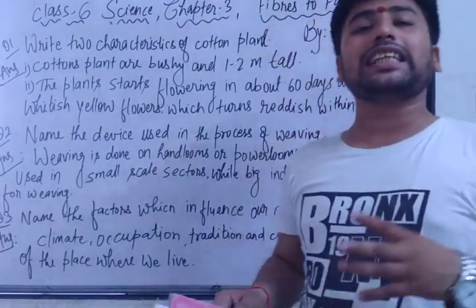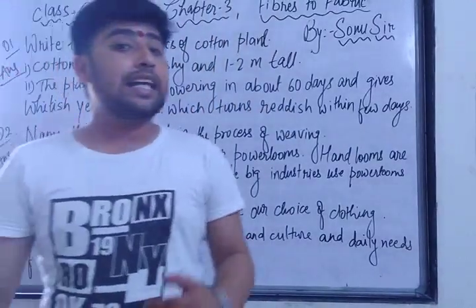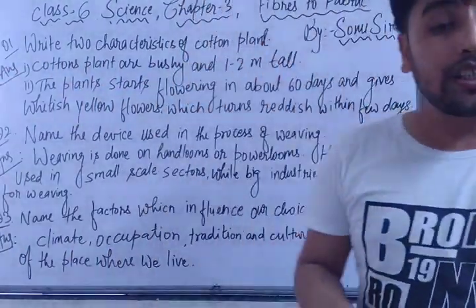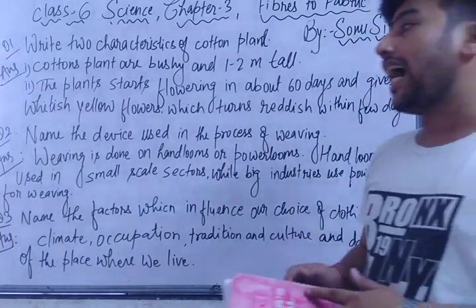Jute fibers have a silky texture. Means which type of nature does the jute fiber have? The jute fiber has a silky nature. Which type of nature? Silky nature. And jute obtained from a matured plant has a hard texture.